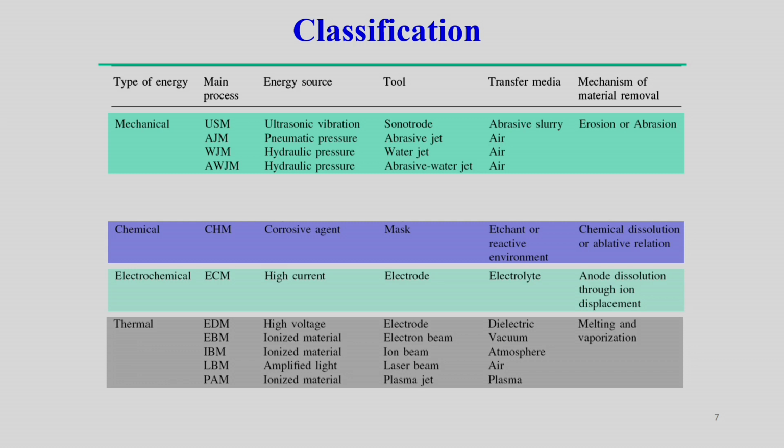In ion beam machining, the ion beam is responsible for removing the material. In the case of laser, the laser beam is directly used. In plasma machining, a plasma jet is used to remove the material. All these mechanisms are based on melting and vaporization of the substrate material.